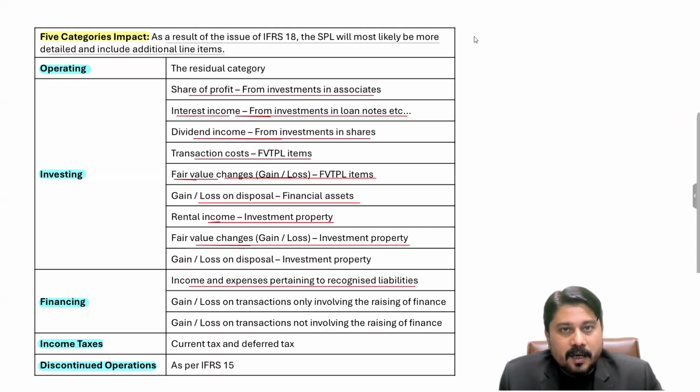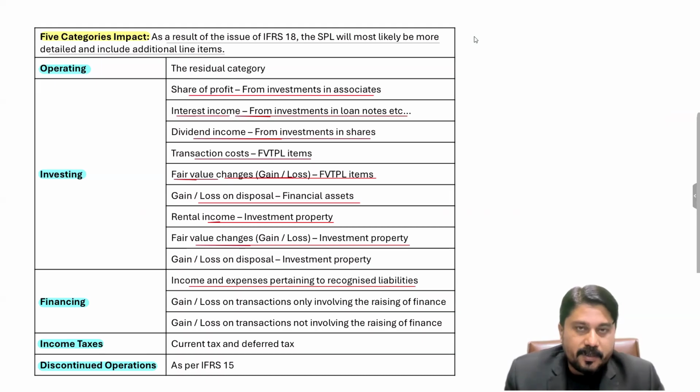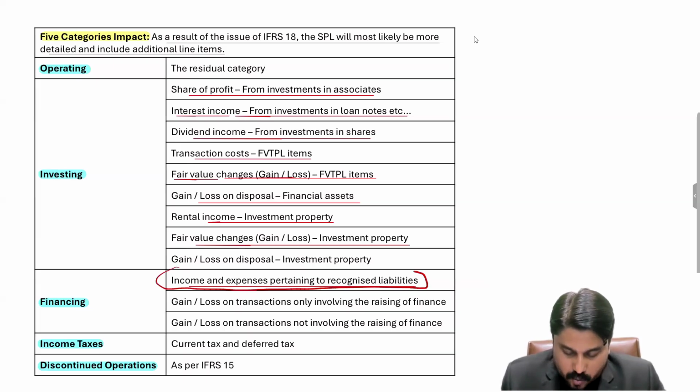For example, you are going to issue loan notes, and redeemable preference shares. So at the time of issuing these loan notes and redeemable preference shares, there could be legal cost, there could be transaction cost. That transaction cost, which pertains to raising the finance for the business, that legal or transaction cost is to be taken to the financing category in the statement of profit or loss.